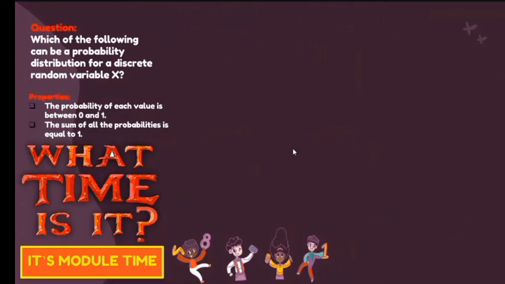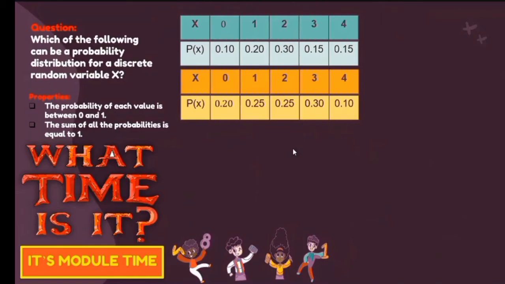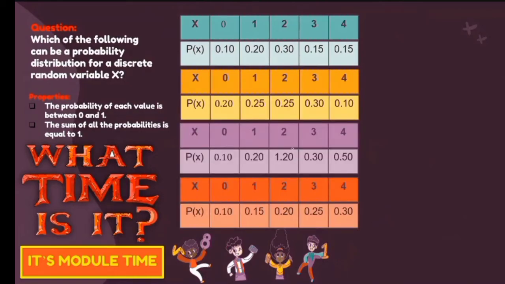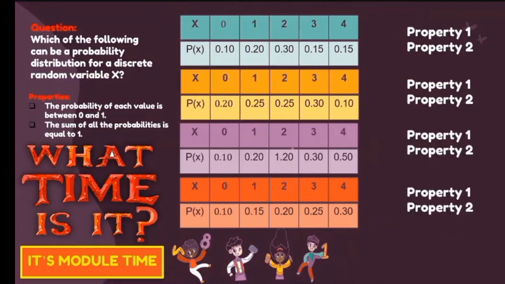And then, our number 2 property, the sum of all probabilities is equal to 1. This is the common rule I was doing earlier. I have to add the values for the probability of x. So let's say we have a given distribution, or let's say we have a given table. All we have to do is determine whether this given probability distribution is applicable for a discrete random variable. So it is just like this. Let me put the properties 1 and 2 first, then let's see if they satisfy.